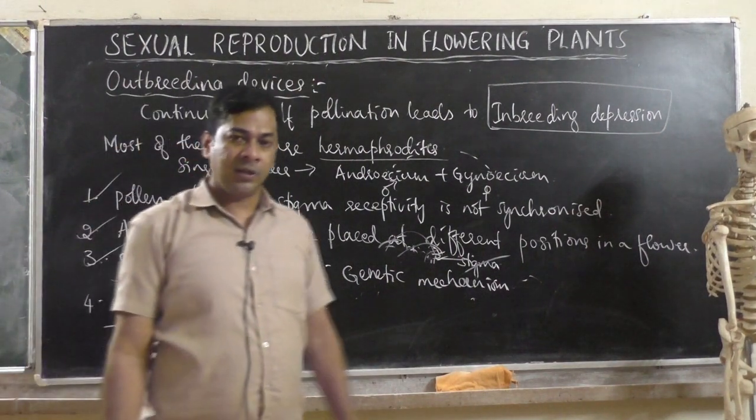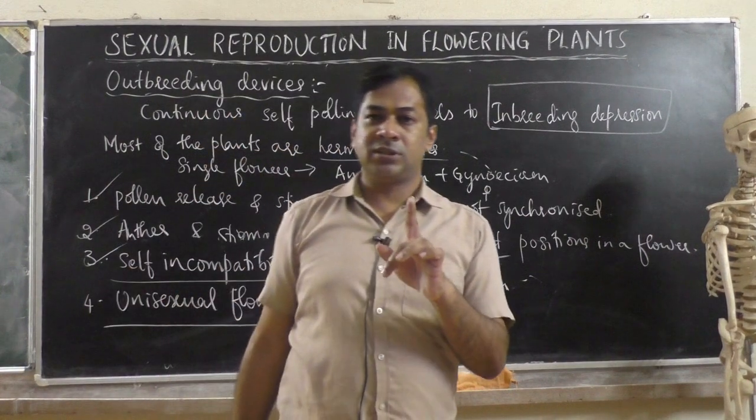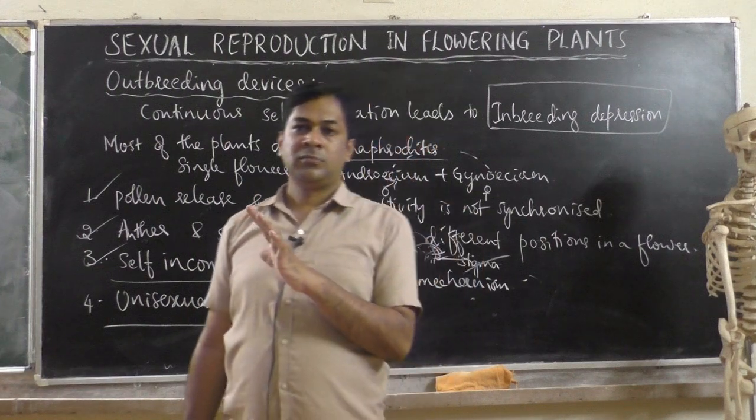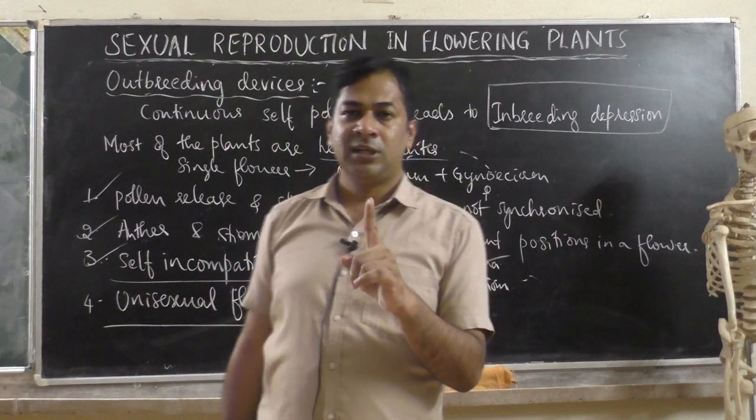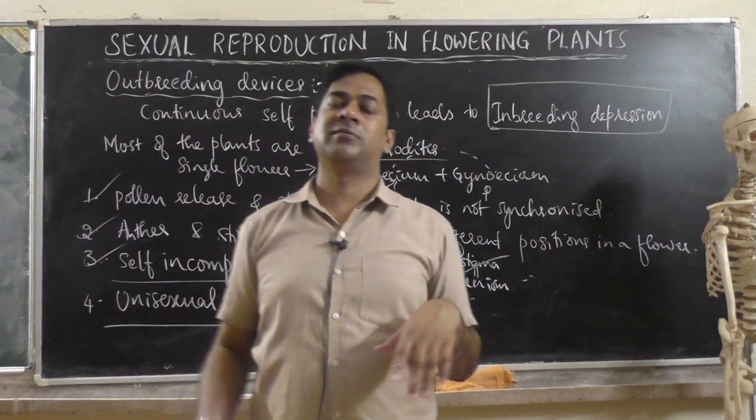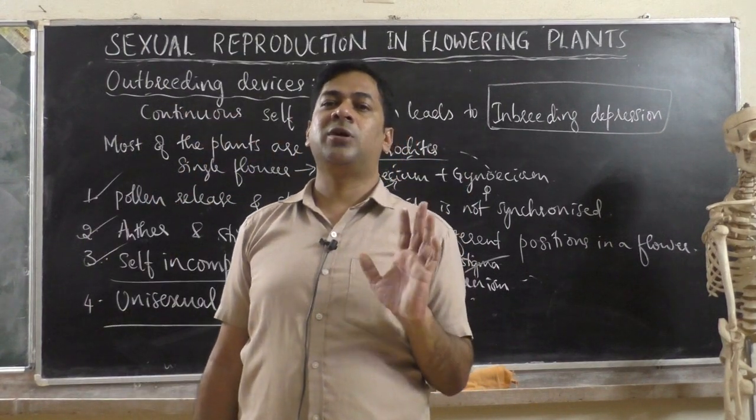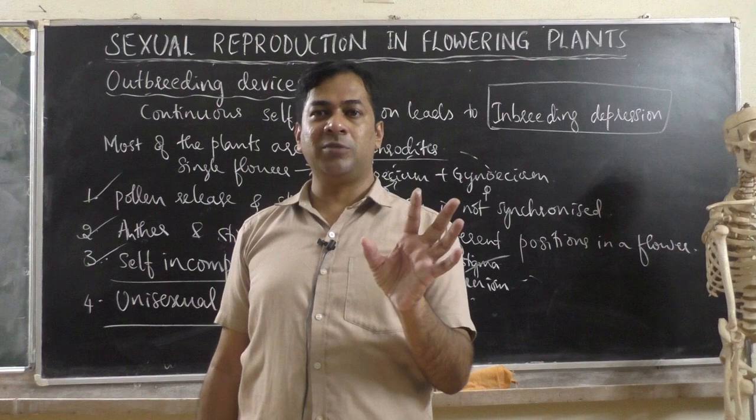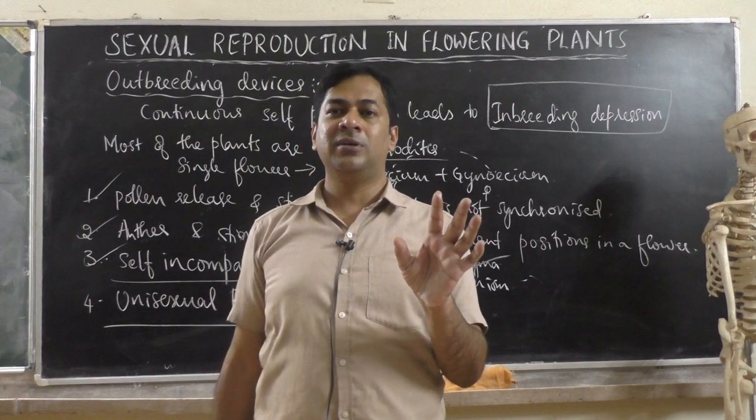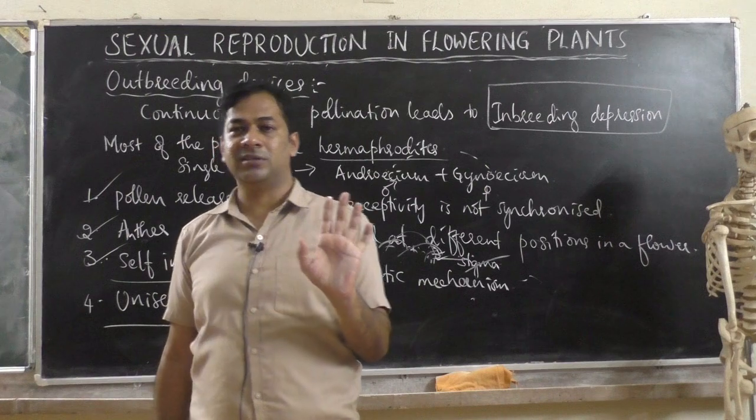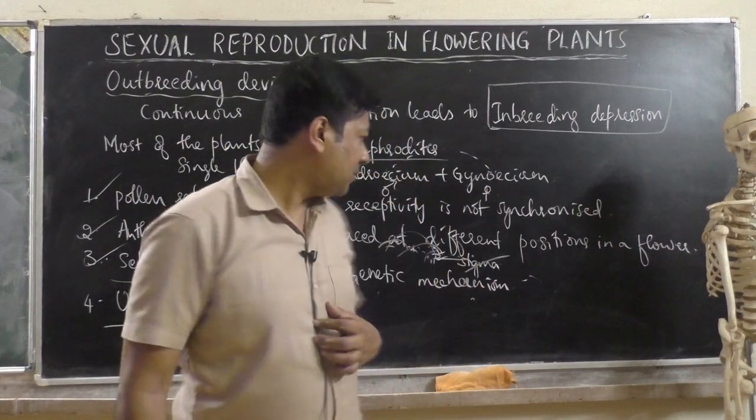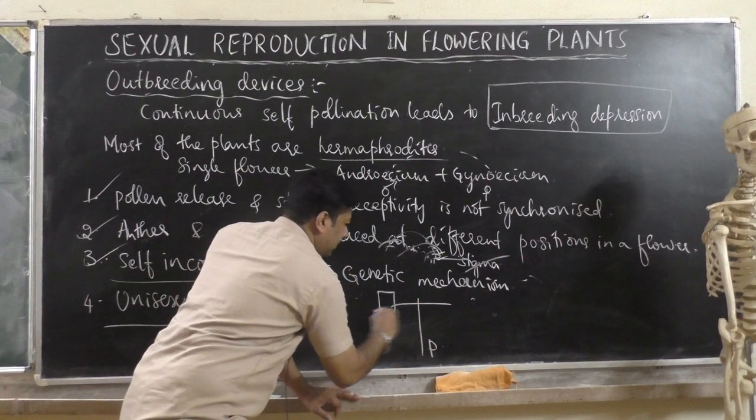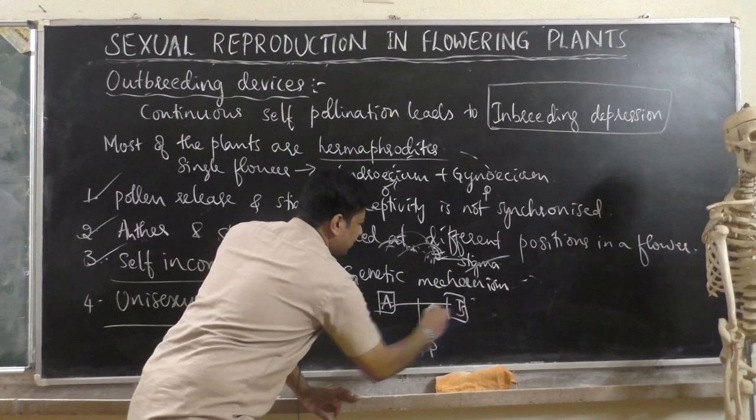Unisexual means a plant which produces only male flower or female flower, not both. Or else one plant produces male flower separate, female flower separate. Then definitely self-pollination is not possible, because if it is a male flower, it will have only the male reproductive part. The female part is not there. So what is the chance of self-pollination? No self-pollination, only cross-pollination. Imagine one plant, called P. It has two flowers, A and B.